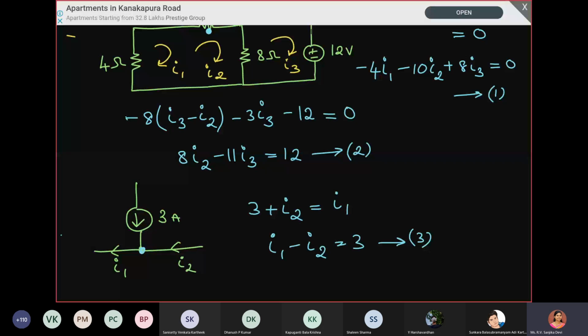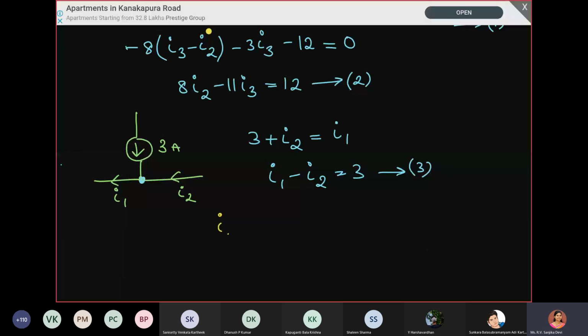So what is I1? 0.466. Okay, I'm just keeping it as a fraction, so 1 by 15. I2 is? 0.46 ampere. I'm just keeping it as a fraction. You can just verify that, okay?